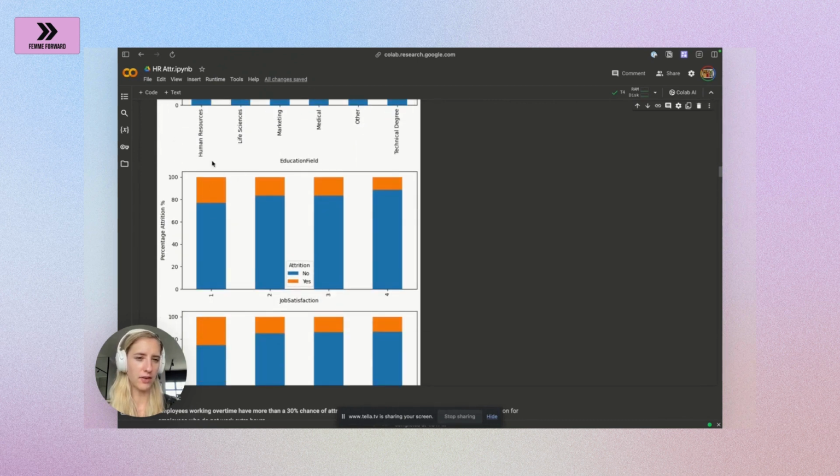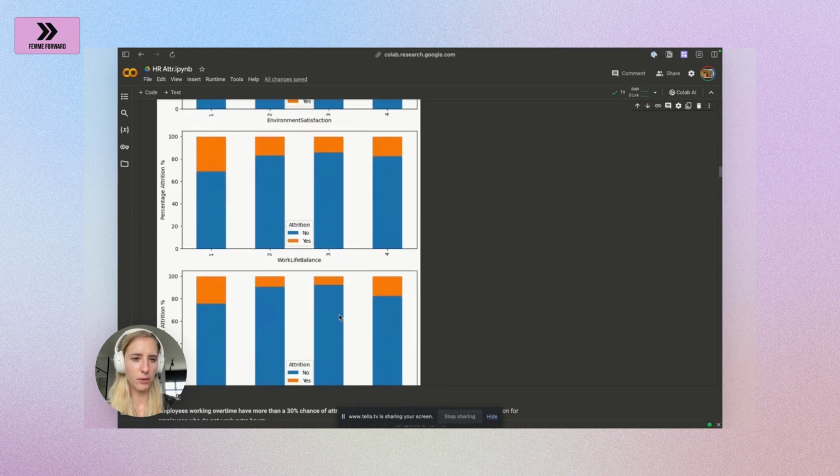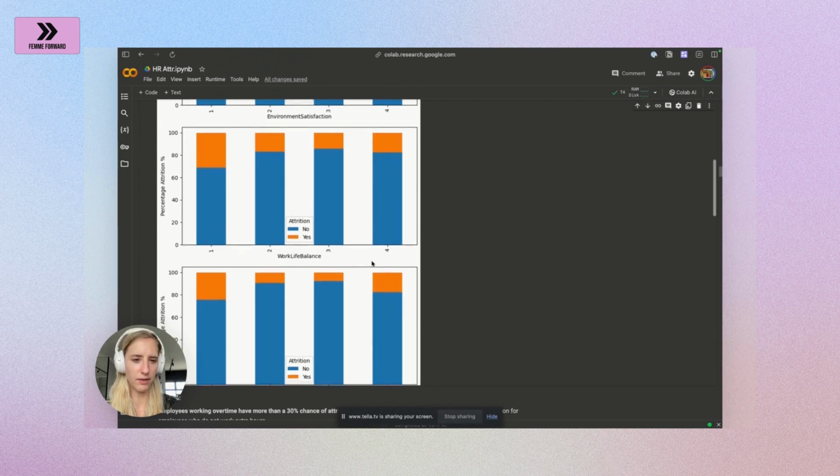Those that are not as satisfied quit much more than those that are happy. Something that the company could look into. Same as for work-life balance. Not very surprising. Those employees that don't have a lot of work-life balance quit the company to a much higher degree than those that do have work-life balance.